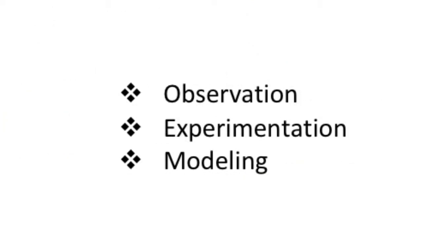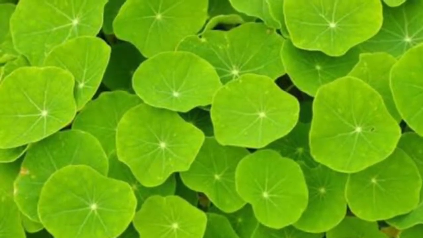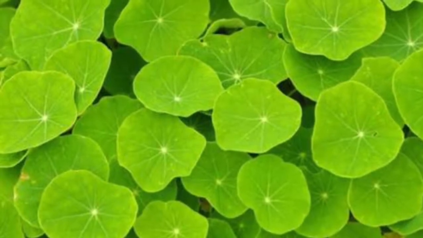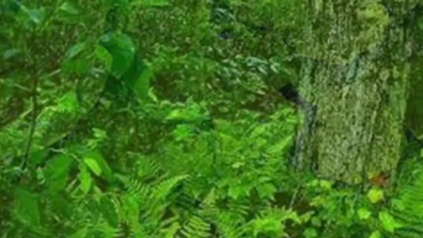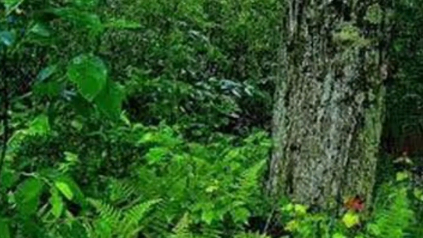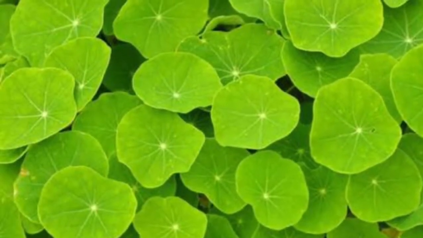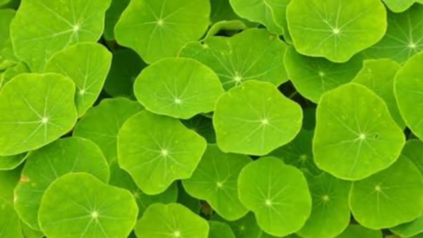Regardless of their tools, modern ecologists use three methods in their work: observation, experimentation, and modeling. Living systems operate by expending energy. Only algae, certain bacteria, and plants can capture energy from sunlight or chemicals and convert it into forms that living cells can use. These organisms are called autotrophs, and autotrophs are also called primary producers.